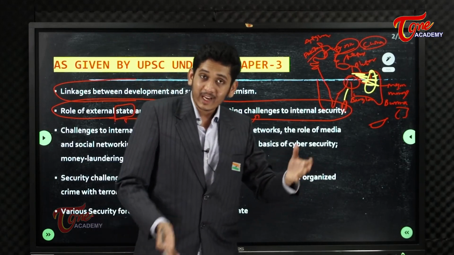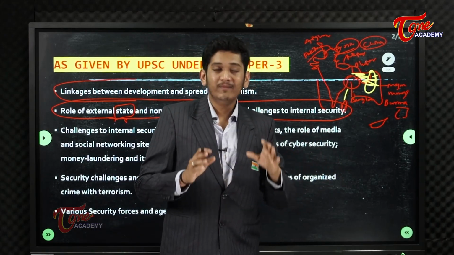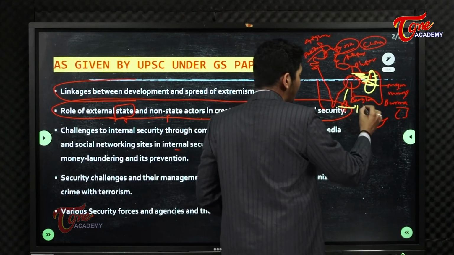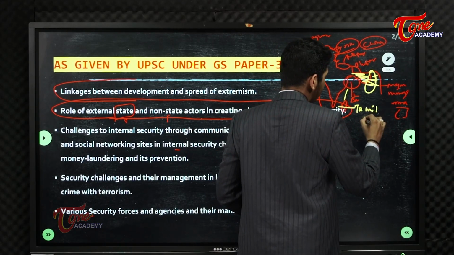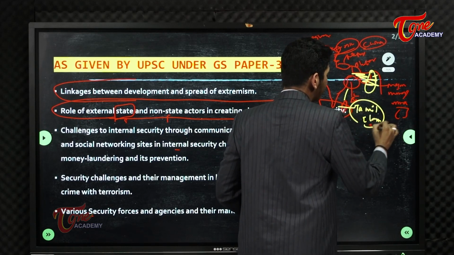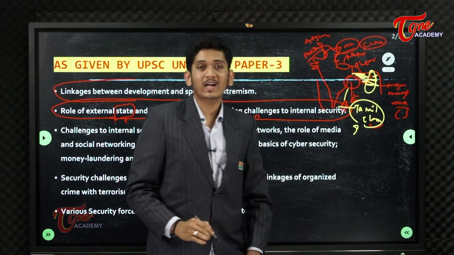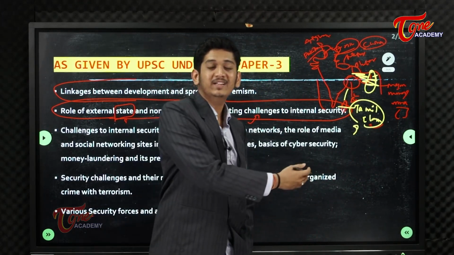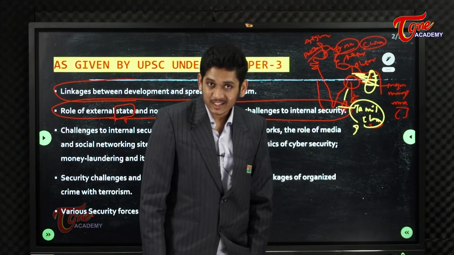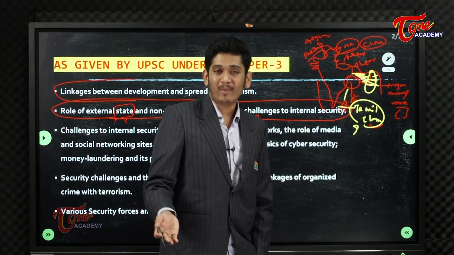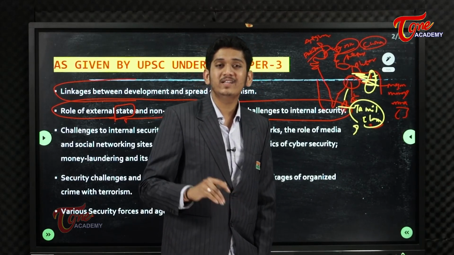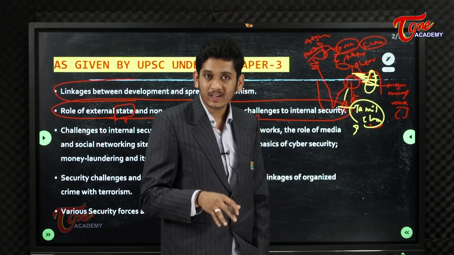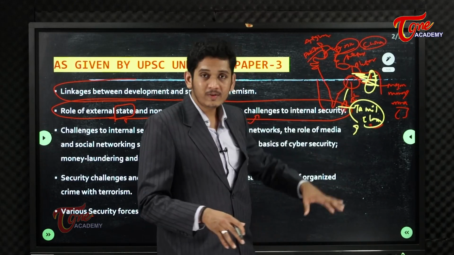For example, in history we saw what? Tamil Eelam, where the then Prime Minister Rajiv Gandhi was killed by this group of Tamil Eelam in Sri Lanka, which was led by Prabhakaran. They waged a proxy war against India. It was very, very dangerous for the internal security of India then. So all these issues we will be learning here.